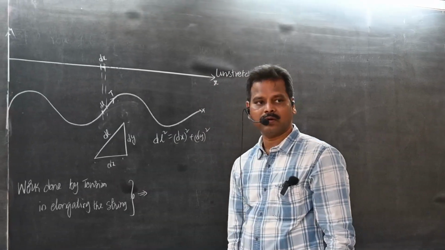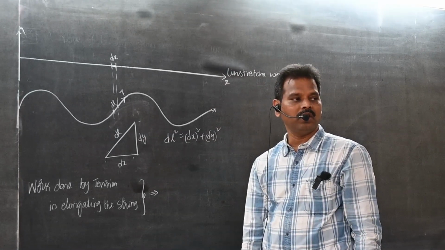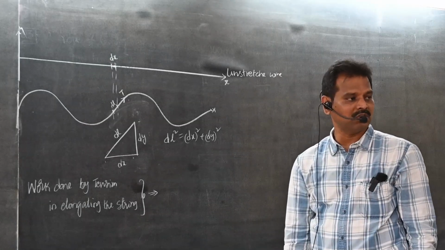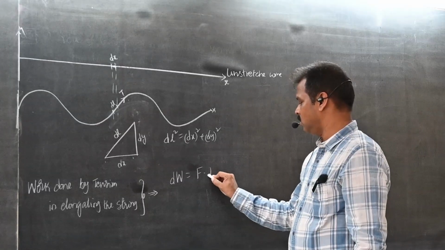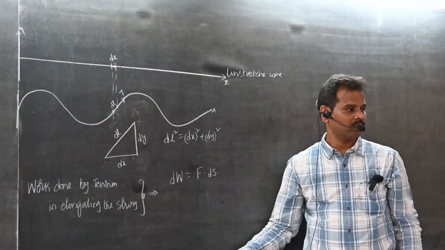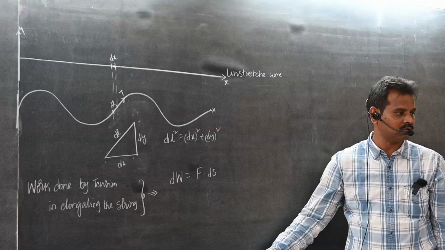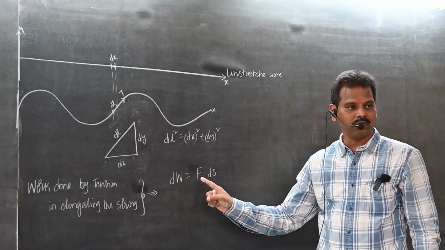Students, how to find work done? dW is equal to T into ds. Work done is force and displacement. So work done is equal to force into displacement, from the work energy theorem, work and power lesson. Work done is equal to force on displacement.